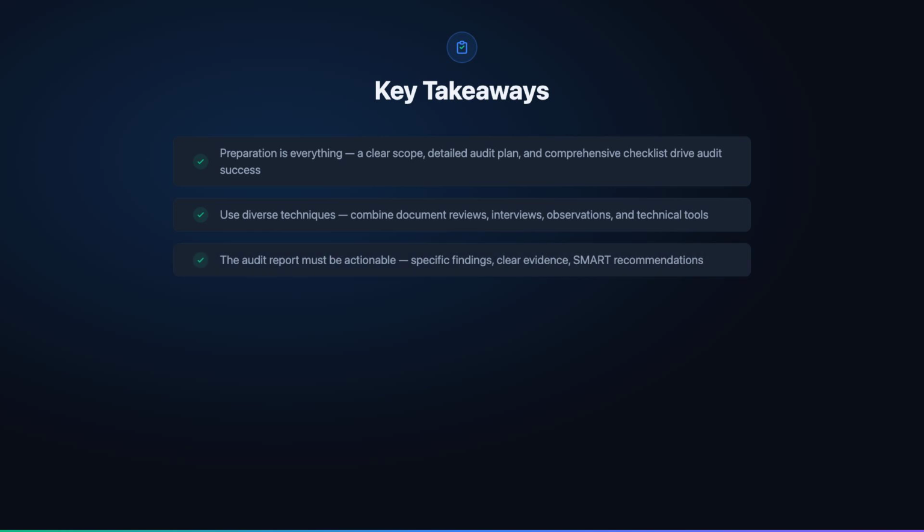Third, your audit report must be actionable. Findings need specific evidence, clear severity ratings, and smart recommendations with assigned owners and deadlines. A report that sits on a shelf achieves nothing. It needs to drive real change in the organization's security posture.